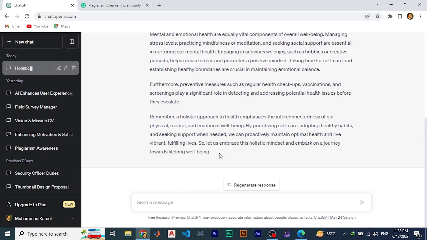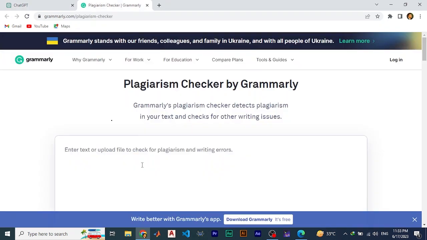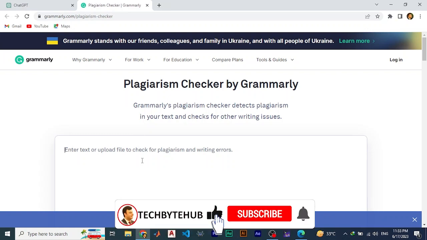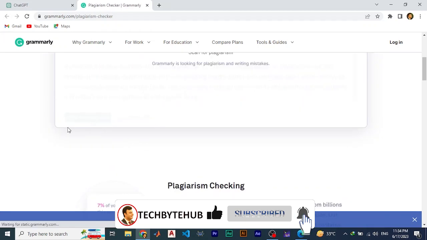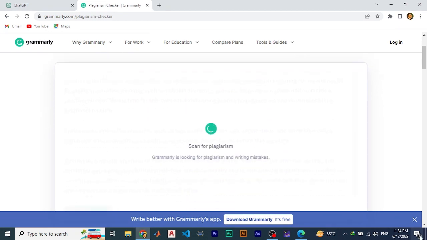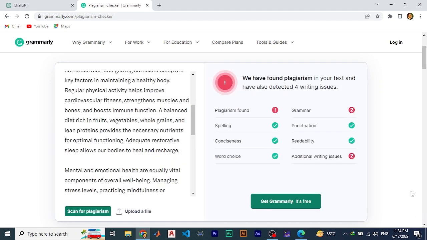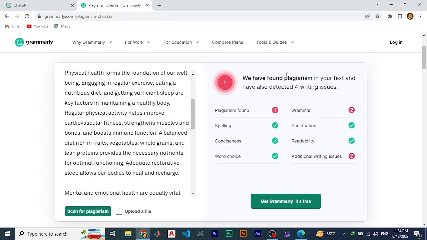You can see it has completed. I will copy the whole data from here and paste it into Grammarly's plagiarism checker with Control V, then apply the scan for plagiarism. You can see whether it is plagiarized data or not. It confirms: we have found plagiarism in your text and have also detected 4 writing issues.